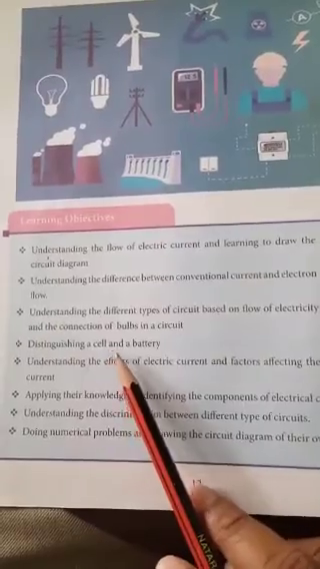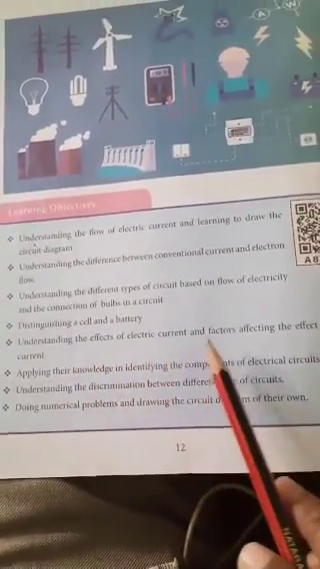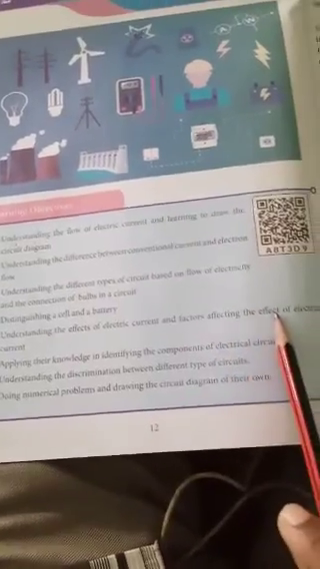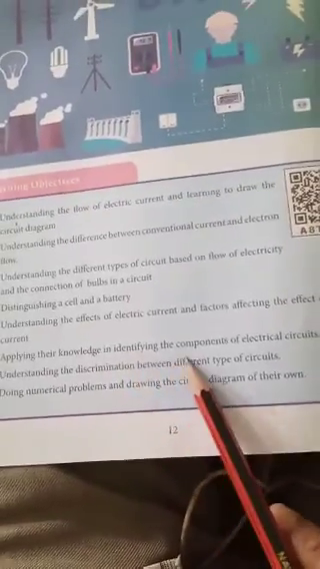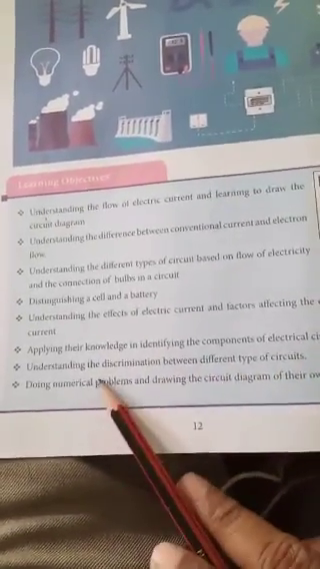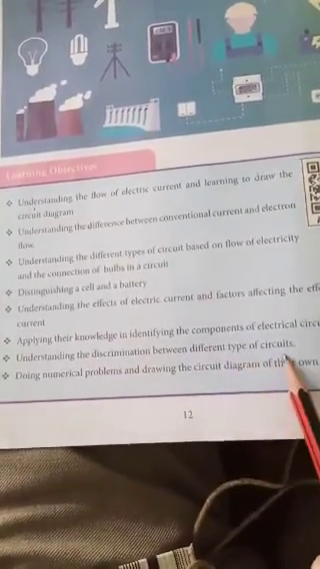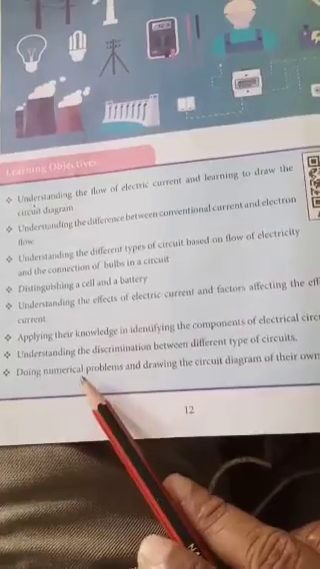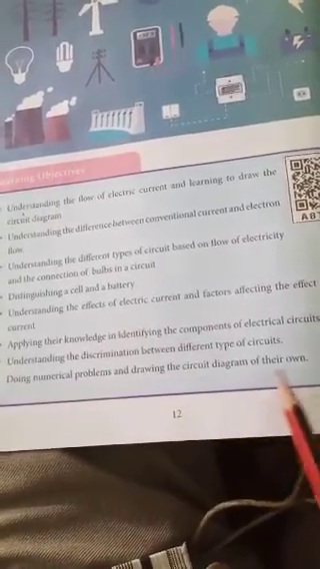Distinguishing a cell and a battery. Understanding the effect of electric current and the factors affecting the effect of electric current. Applying their knowledge to identify the components of an electrical circuit. Understanding the discrimination between different types of circuits. Doing the numerical problems and drawing the circuit diagram on their own.